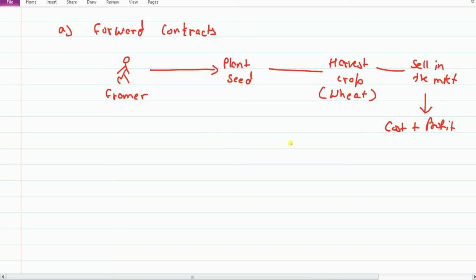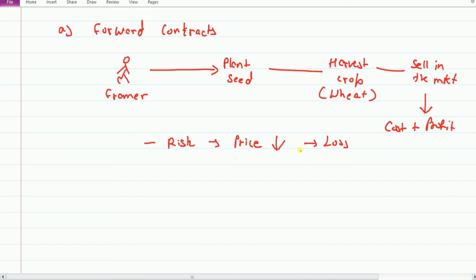Now what are the risks involved in this? What are the risks here? The risk is that the price of wheat may go down, then he will incur losses, and if prices increase then he will have a profit.